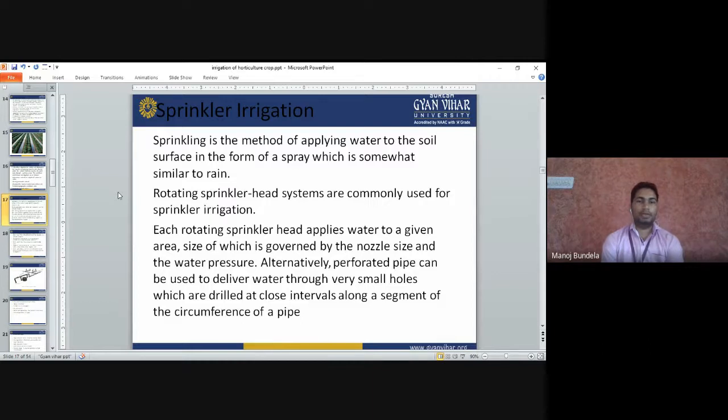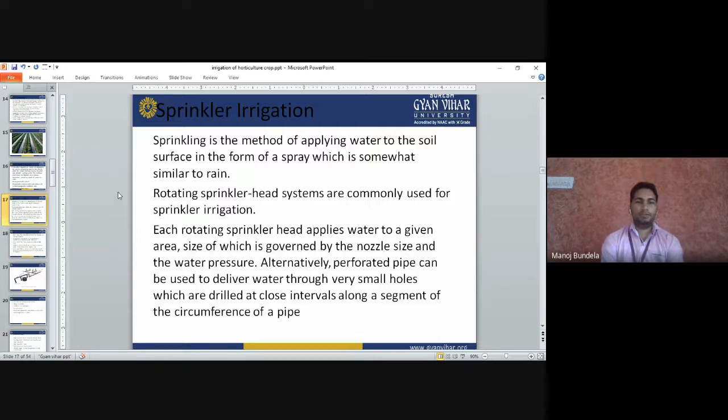Rotating sprinkler head systems are commonly used for sprinkler irrigation. When we apply the water, the sprinkler will rotate so that the water does not stagnate in one place only. If the sprinkler does not rotate, then in one place the amount of water sprinkled will be more. So we use rotating sprinklers.